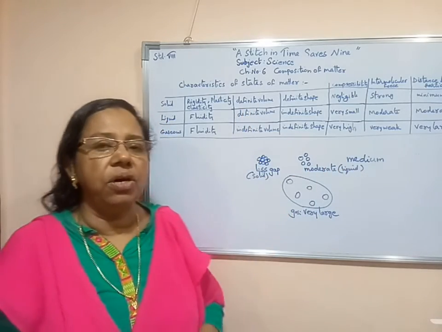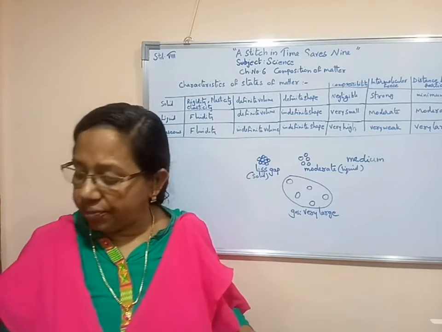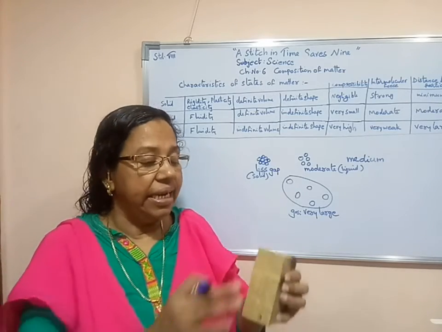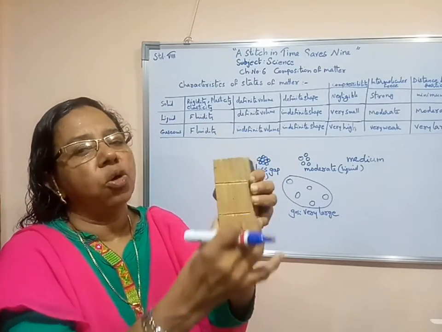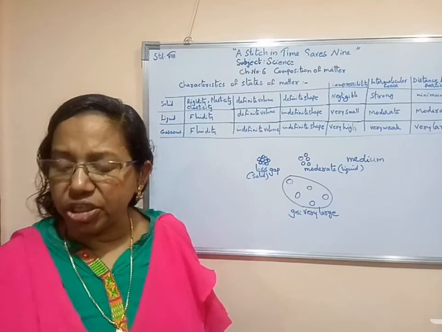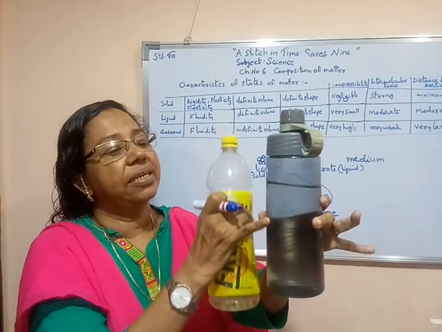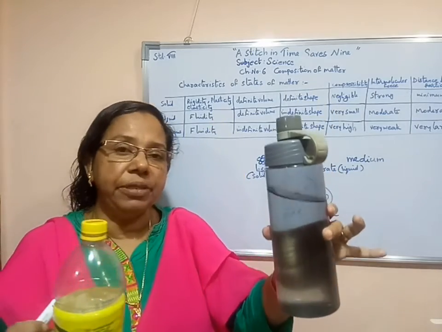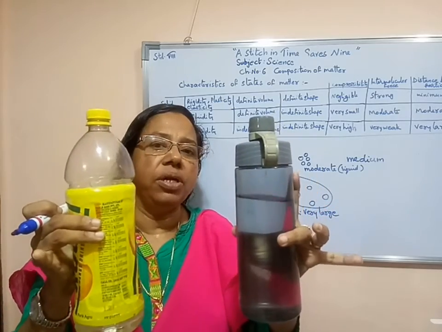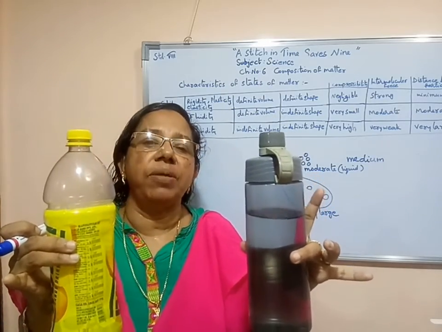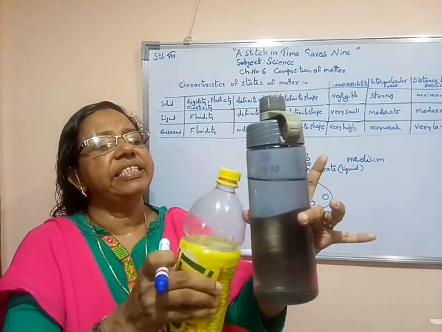Now, intermolecular force of attraction and distance between the particles you already studied. Next, volume of matter. Solid as well as liquid has a definite volume. In case of solid, volume means size, and the size of a solid remains constant. In case of water, whichever container it is in, it attains that container's shape. At the same time, volume remains. It won't move like air from one place to another. If we fill it and keep it in a container, it will take that container's shape.